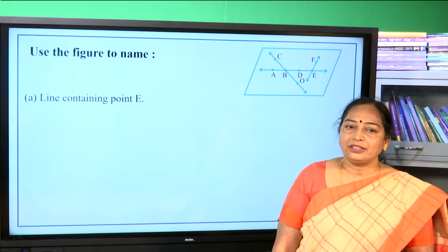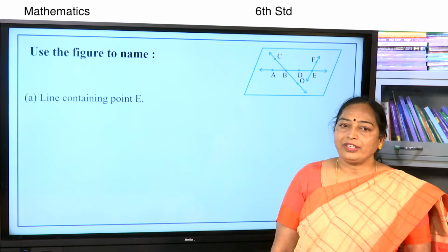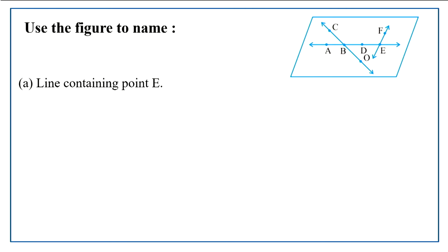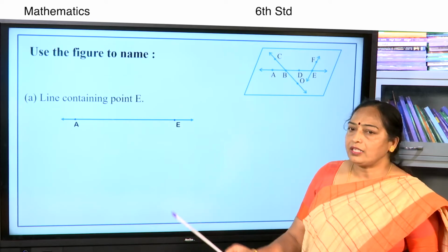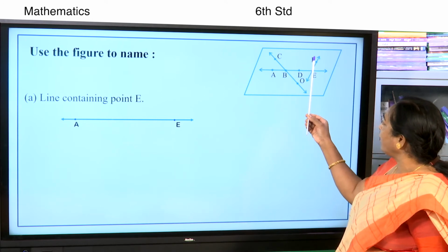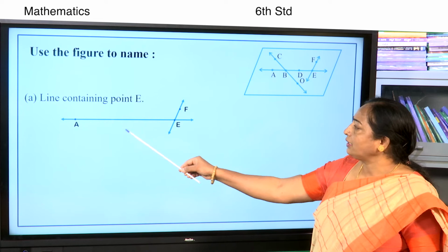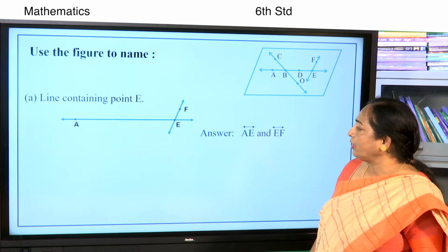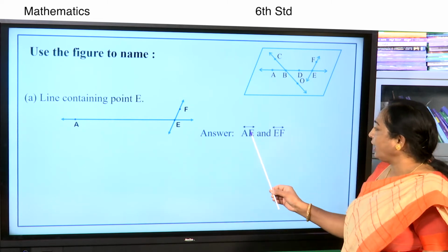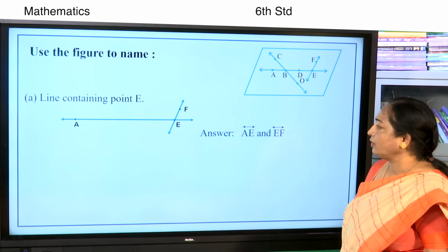Dear children, using this figure, shall we name the geometrical concepts? Line containing point E. E is on the line AE and also E is on the line FE. Therefore, the lines containing point E are AE and EF.